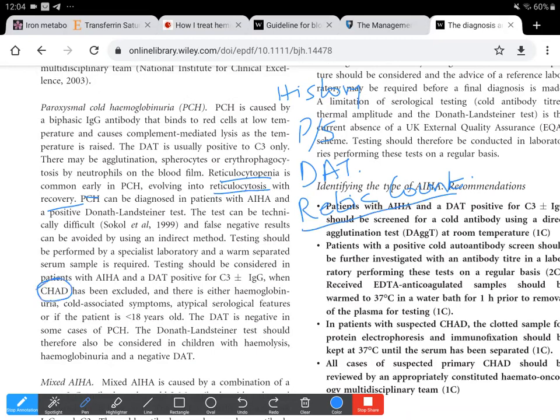After this has been excluded based on the history and on the other features that have been mentioned for cold hemagglutinin syndrome, that is all the other causes for secondary cold agglutinin disease, like paraproteinemias, and bone marrow has been taken to exclude underlying lymphoma, and Waldenstrom macroglobulinemia has been excluded by paraprotein levels done with serum samples tested at 7 degrees centigrade. Then we need to proceed with the findings of